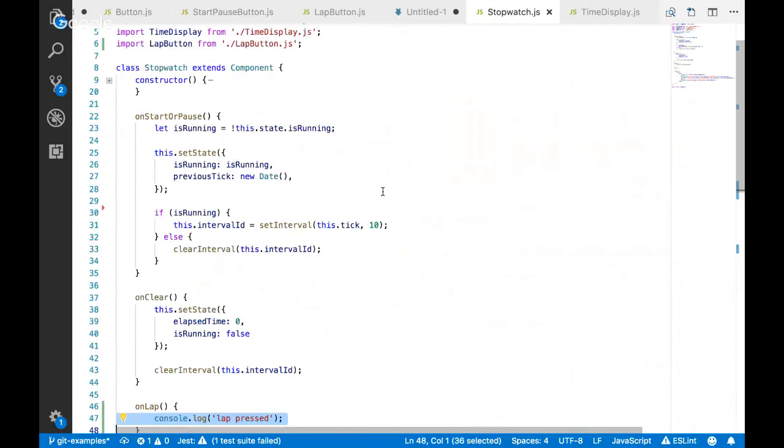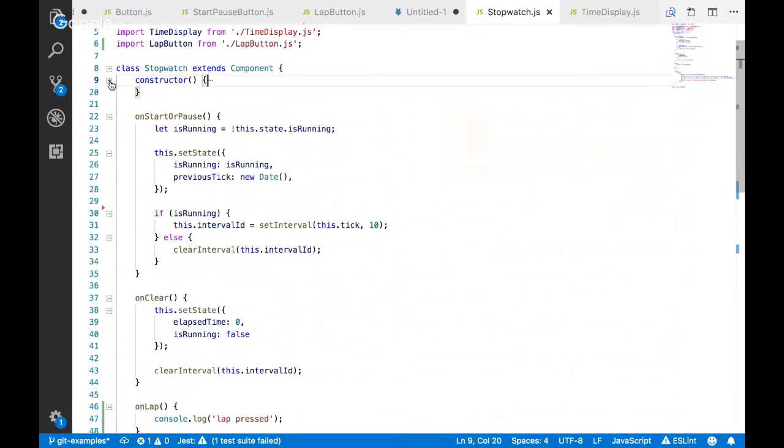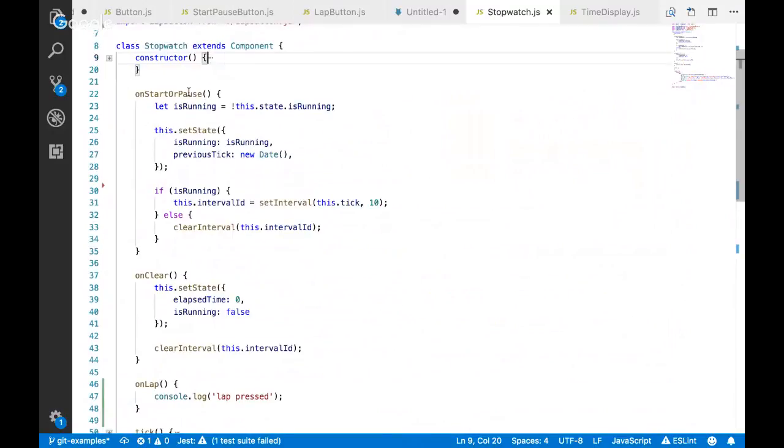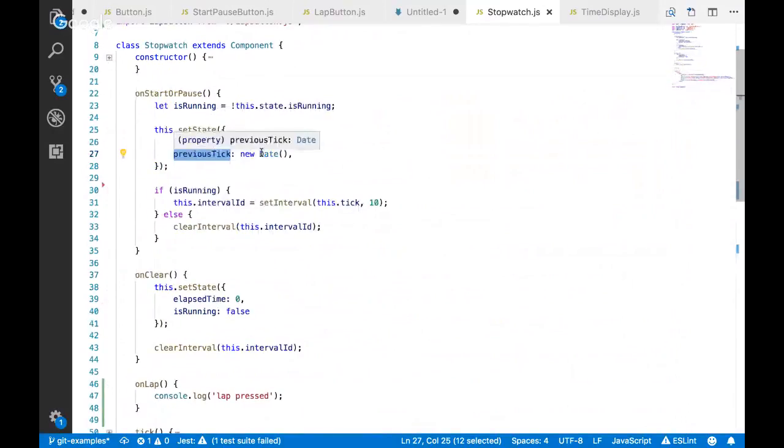So going back, let's again take a look. What's our logic here for our time? We're starting with elapsed time of 0, right? That's nice and simple. Then when we hit the start button, we set our state to running, and we're using this previous tick value that we're adding to our state, and we're setting it to the time when the button was pressed.